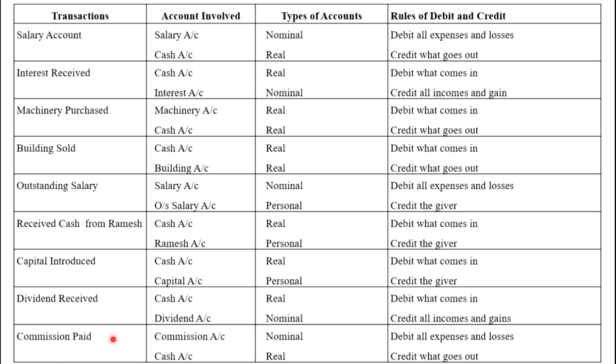Commission paid. Here two accounts, commission account and cash account. Commission paid means that is an expense. Expense means nominal account. The rule of nominal account is debit all expenses and losses. Cash account is a real account. Here commission paid means cash is going out of the business. That's why cash account is credited.